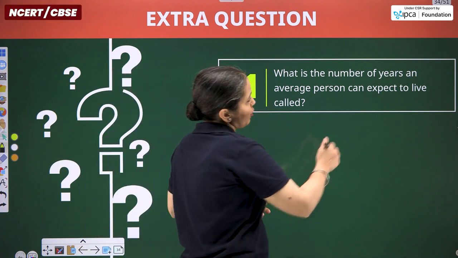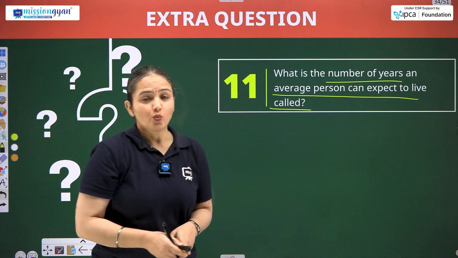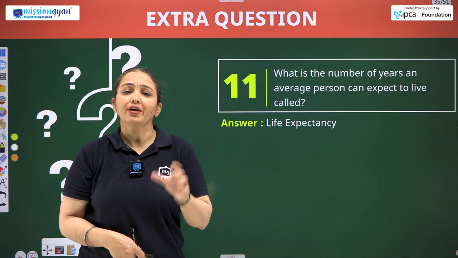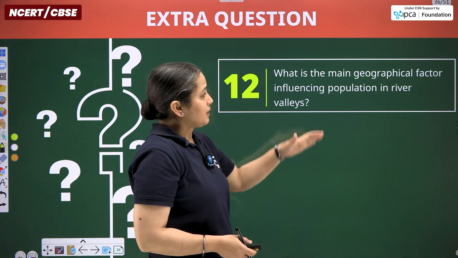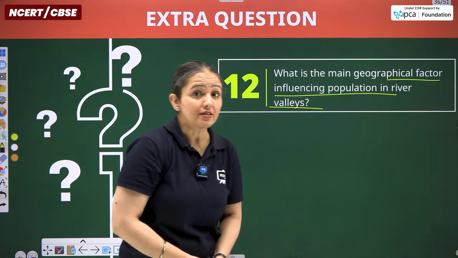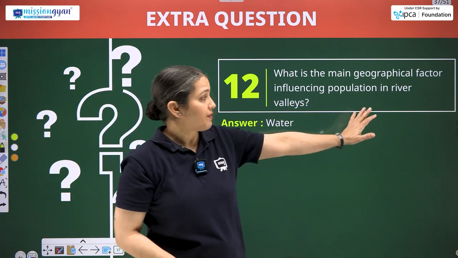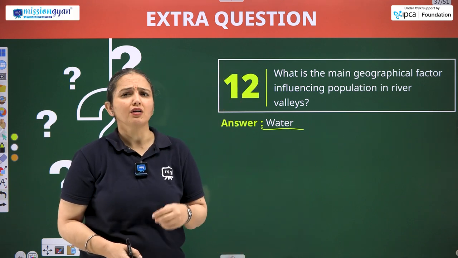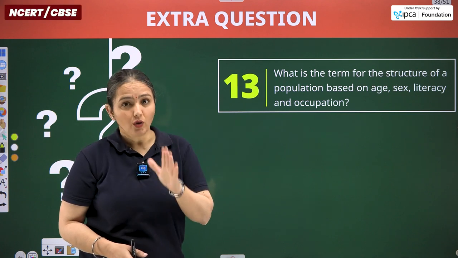What is the number of years an average person can expect to live called? So we are talking about a specific term, that is life expectancy, that is for how long on average persons or humans live in a particular area. What is the main geographical factor influencing population in river valleys? This is talking about the main geographical factor that affects people living in river valleys, that is water, because of the availability of water in abundance. Rivers are ever flowing, particularly in North India.